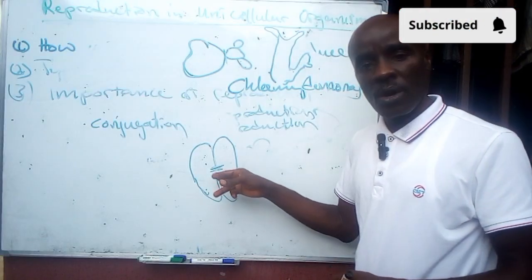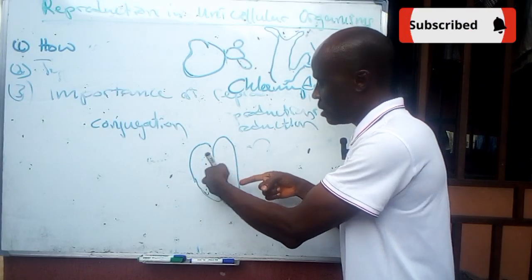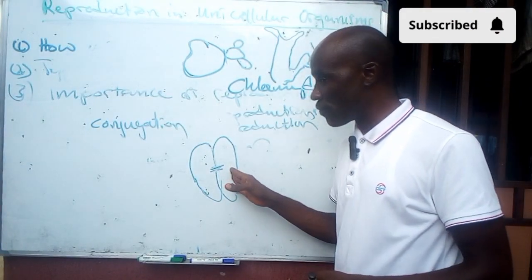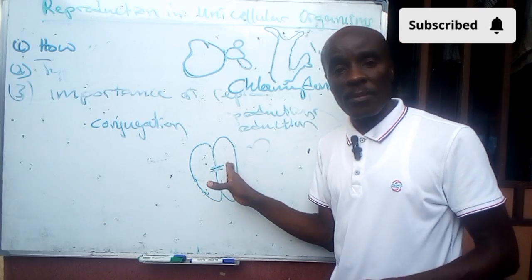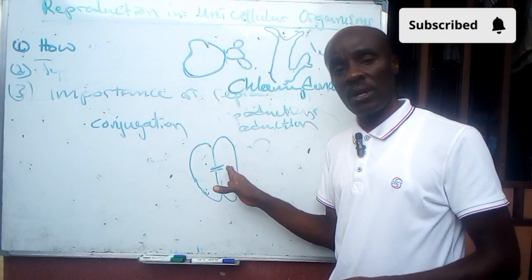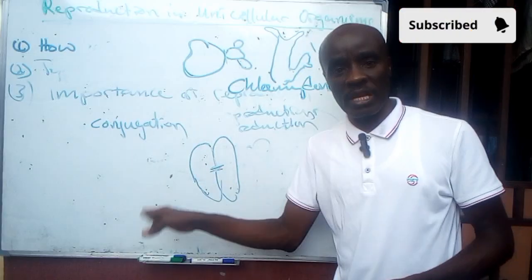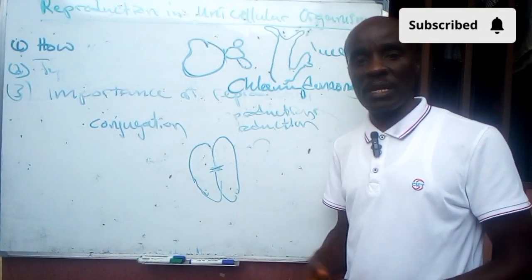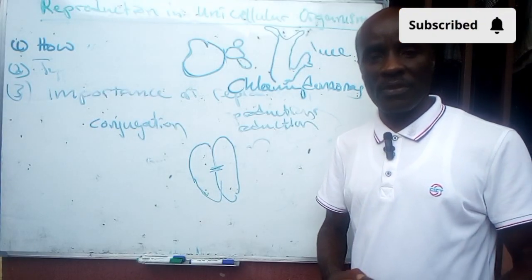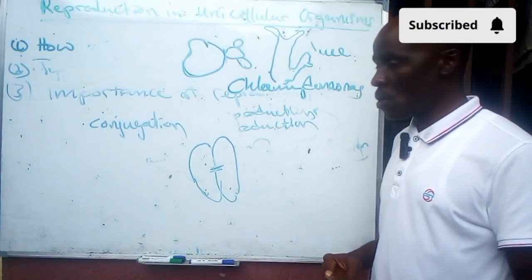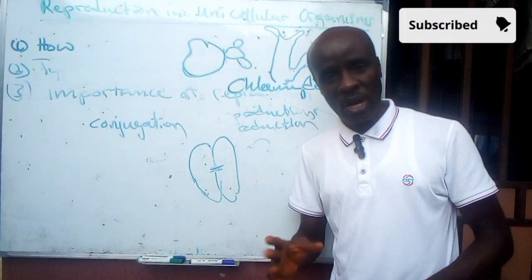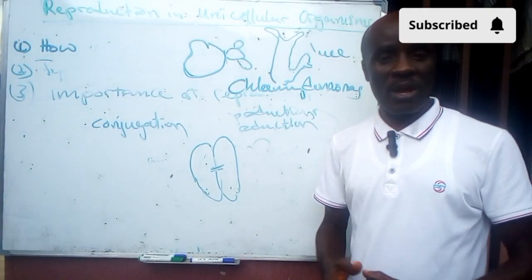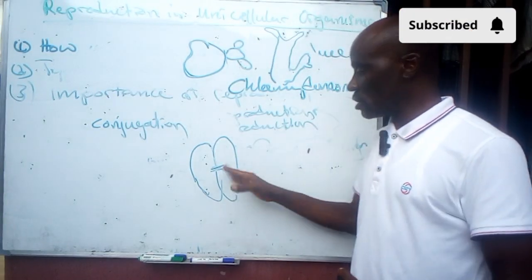As the channel connects together, there will be a flow of genetic material, or nucleic material, from one of them to the next, where the other one will form inside there what we call the zygote, which germinates when the environment is very favorable to them. This process is what we call conjugation. That's the kind of sexual reproduction that occurs in unicellular organisms, unlike what we have in the bigger multicellular organisms or the bigger animals.